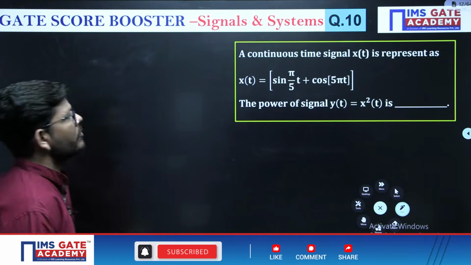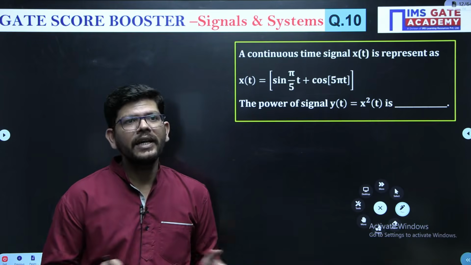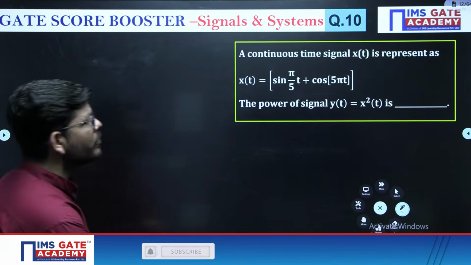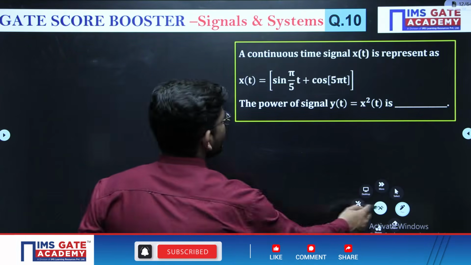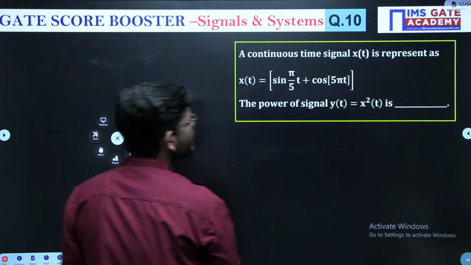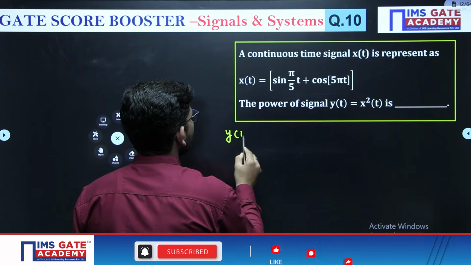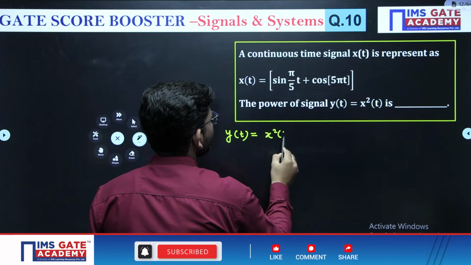Now see this question. Why am I having so many questions from energy, power, convolution and time period? Because these are the important topics, right? You will get questions from these topics. A continuous time signal is expressed, then what is the power of x square t? So you have to do x square t first. y(t) is given. What will be x square t?